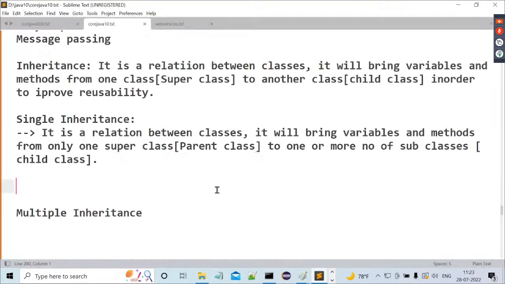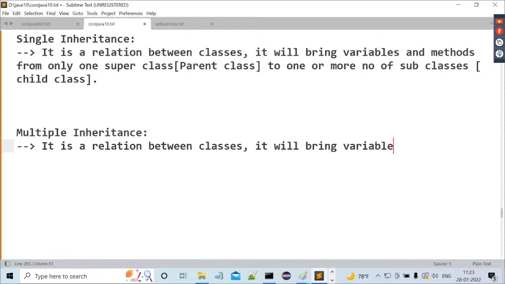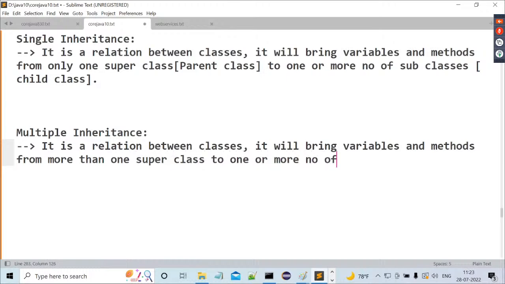Now come to the next one. What is multiple inheritance? What exactly is the meaning of multiple inheritance? Everybody put more concentration. It is a relation between classes. It will bring variables and methods from more than one superclass to one or more subclasses. Here the condition is on the number of superclasses only. No condition is on the number of subclasses. Any number of subclasses we can take, but the condition is on the number of superclasses.